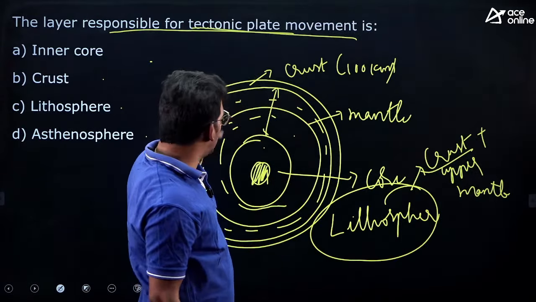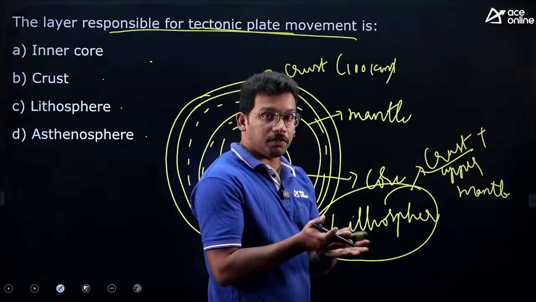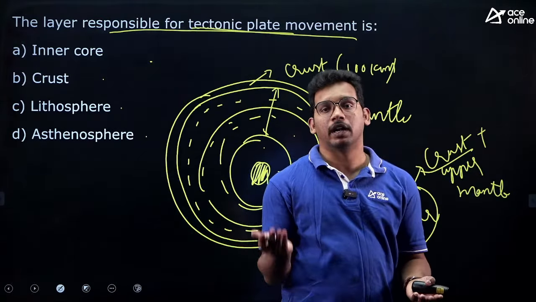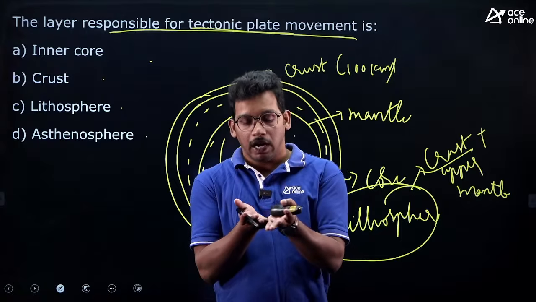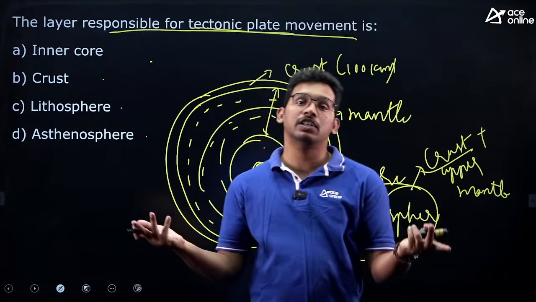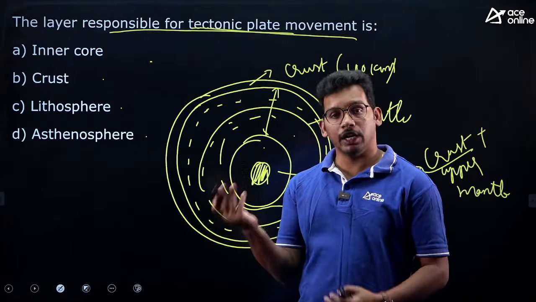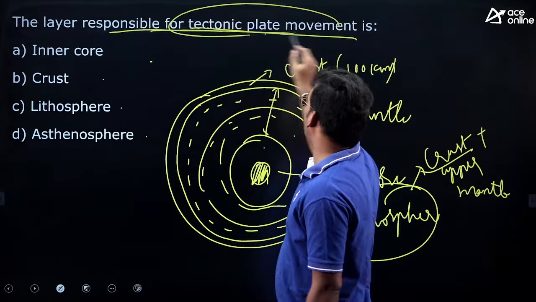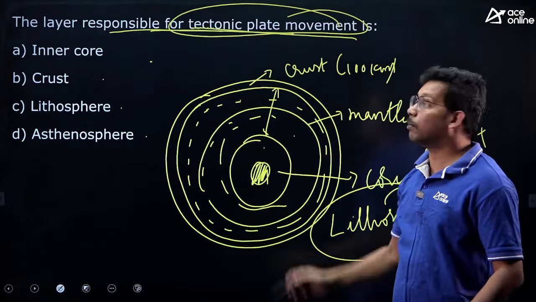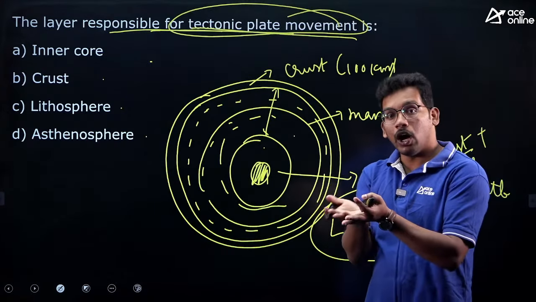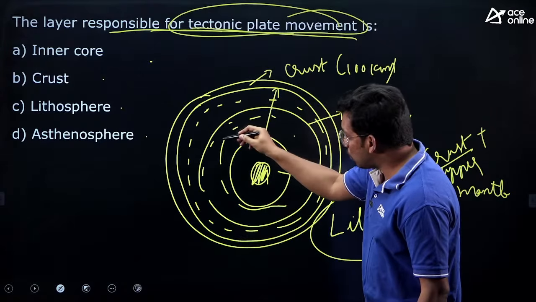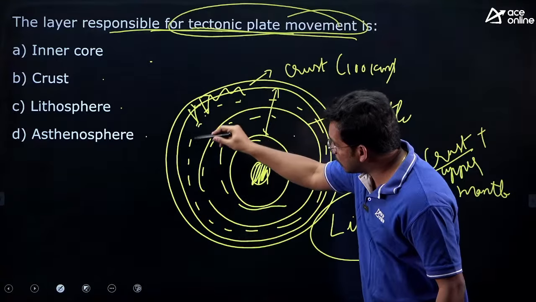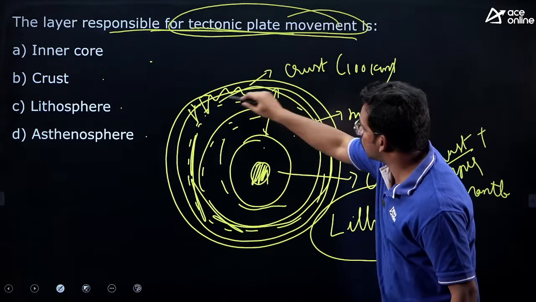This thickness is called lithosphere, and it is divided into a number of plates: Pacific plate, African plate, Antarctic plate, Indo-Australian plate. Whenever these plates move, energy is released, and it leads to the formation of earthquakes. But here they are asking for the layer responsible for tectonic plate movement, not the cause of earthquakes, that means how plates move. Just below the lithosphere, the crust and uppermost mantle, we have the asthenosphere.